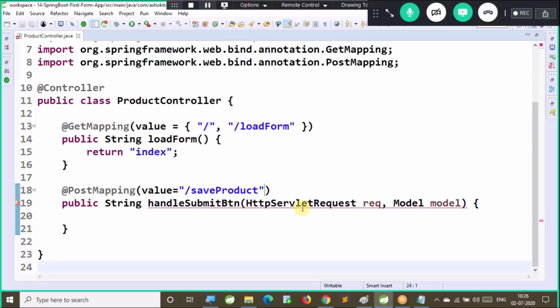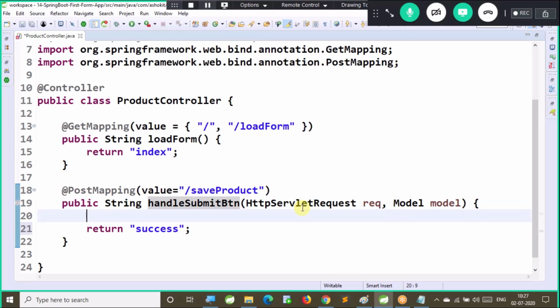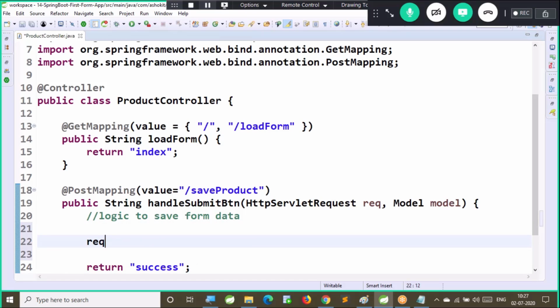Let's observe. Return success. Now here in this method we will write the logic whether really form data we are able to capture or not, and we will store the data to some persistent store. So that part we will do later point of time. Logic to save form data, that logic we need to write. So before that I just want to capture my form data. First let me load the form, then I will complete the logic to handle the form data.